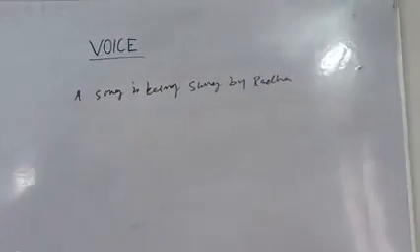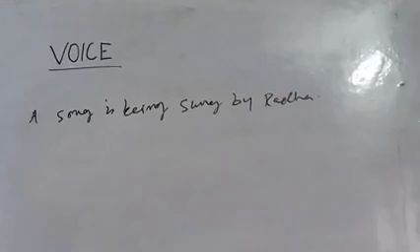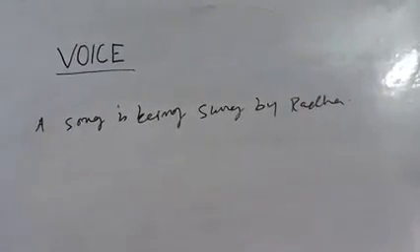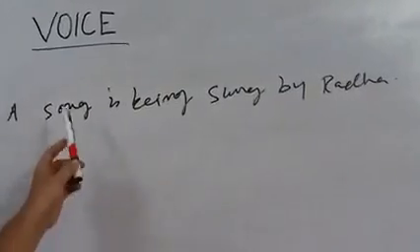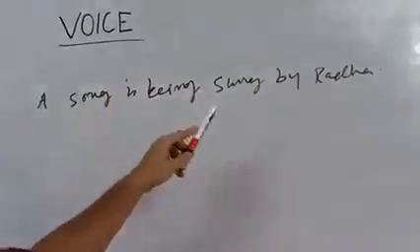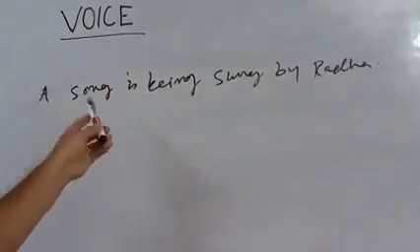So this is another example of passive voice. A song is being sung by Radha. So first of all, you have to identify the tense of the sentence when it is in active.